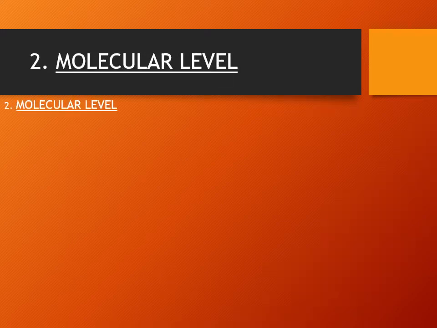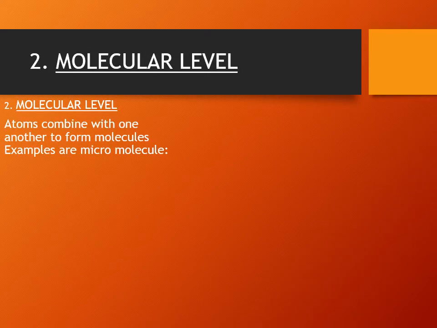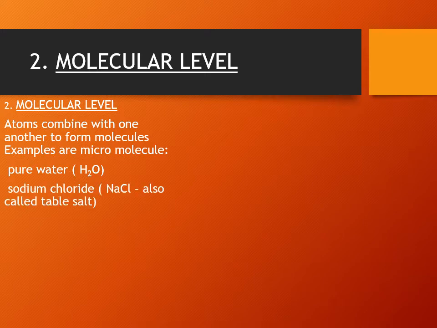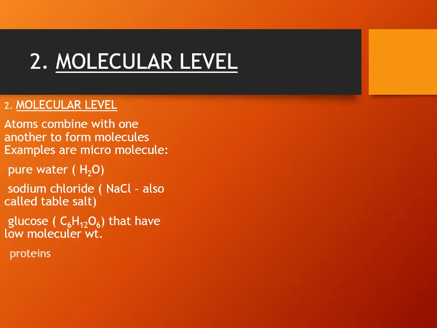Dear students, the next level is the molecular level. When many atoms combine with one another, they form molecules. Examples of micromolecules are water, salt, which is called sodium chloride, and glucose. But some molecules are considered macromolecules because they have a high molecular weight, for example protein, carbohydrates and lipids.